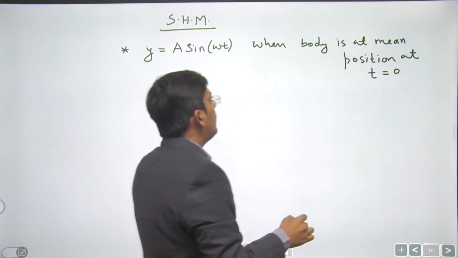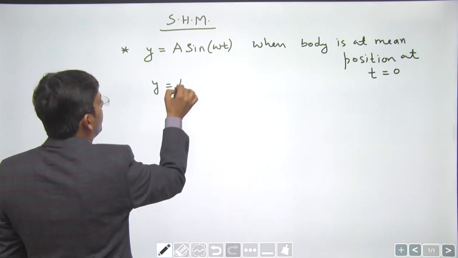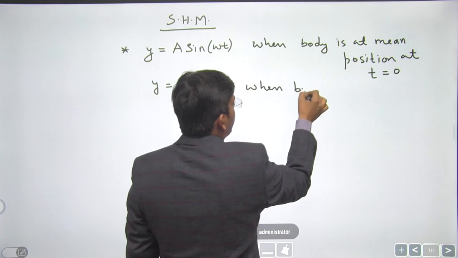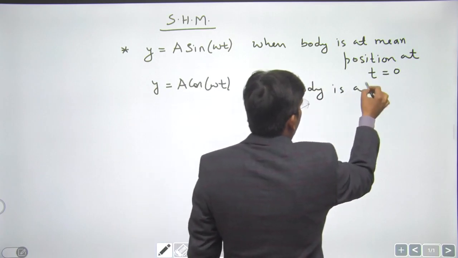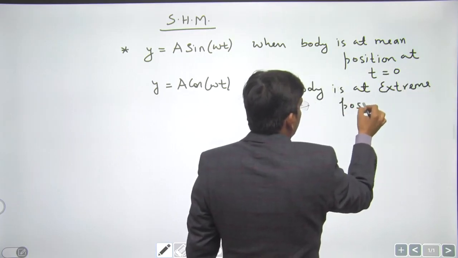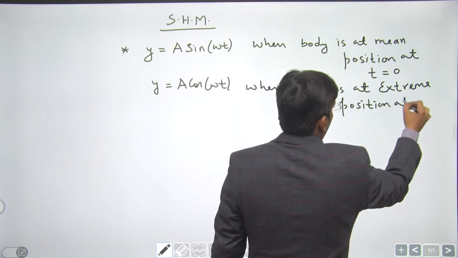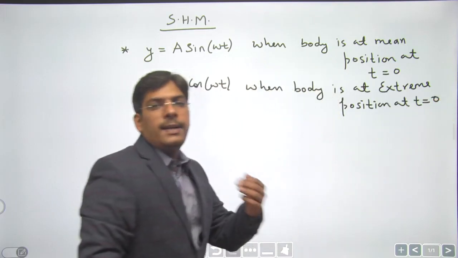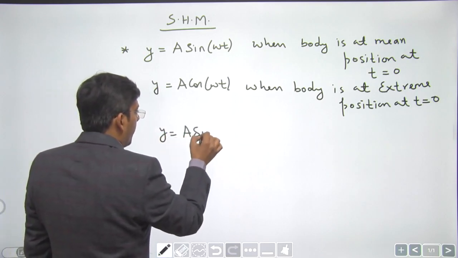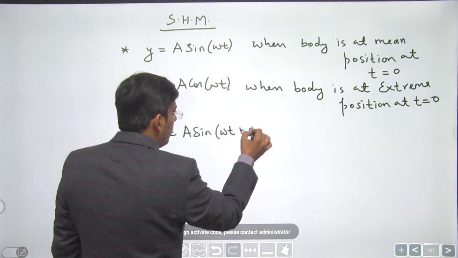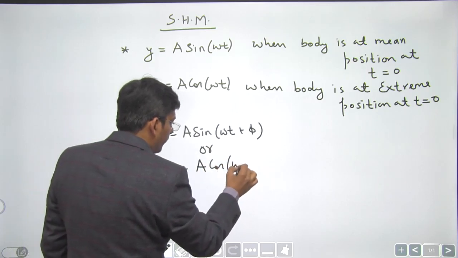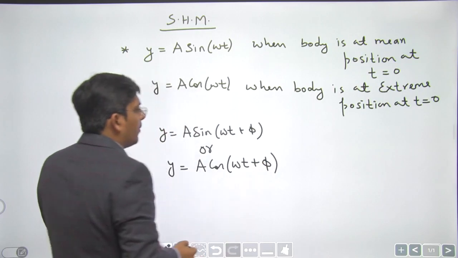We use the formula y equals a cos omega t when the body is at extreme position at t equals 0, right, dear students. However, when the body is at any arbitrary position at t equals 0, we use y equals a sine of omega t plus phi or y equals a cos of omega t plus phi, dear students, right?